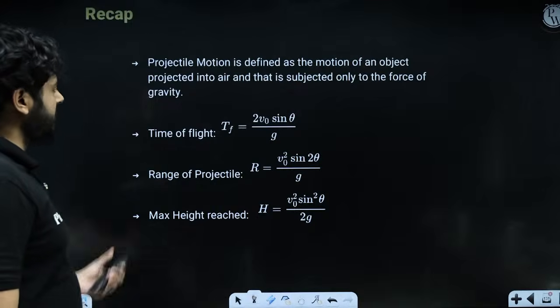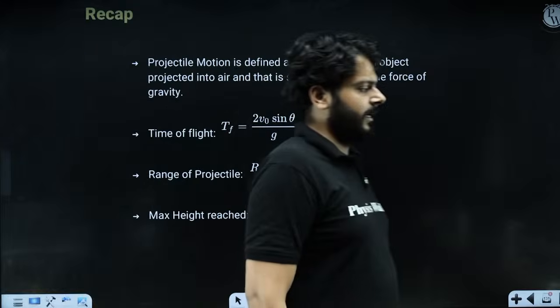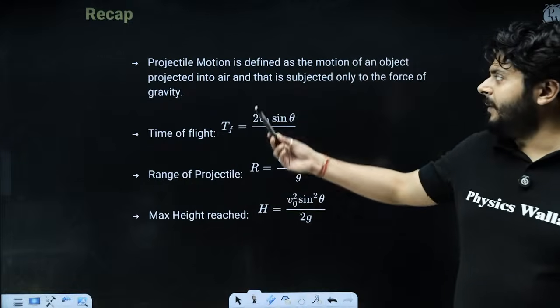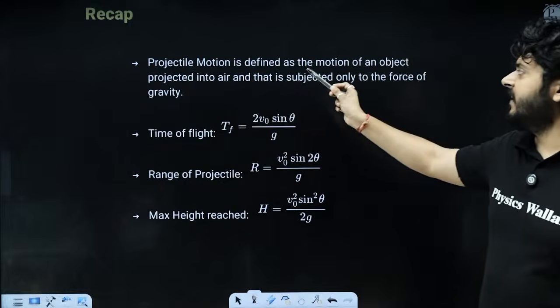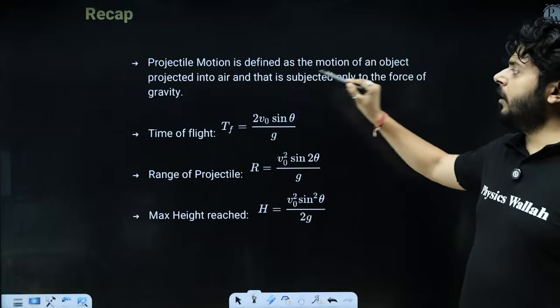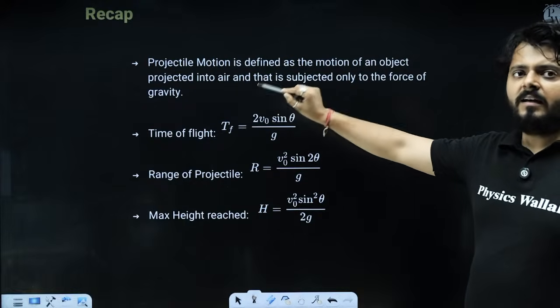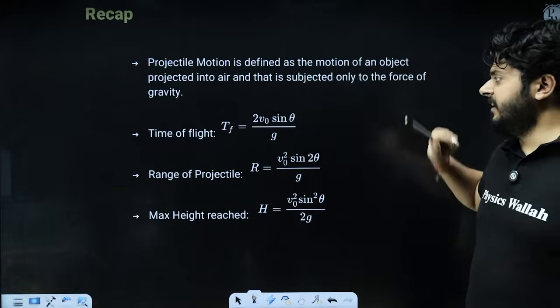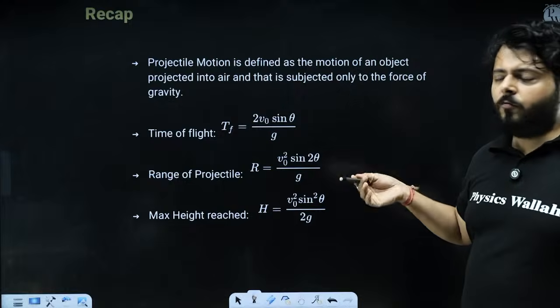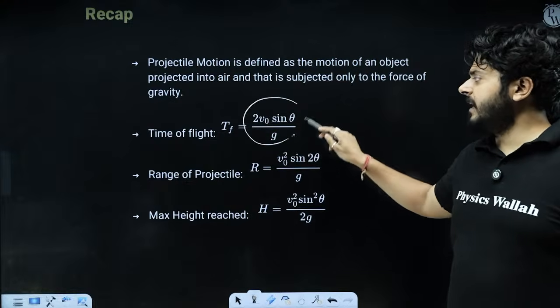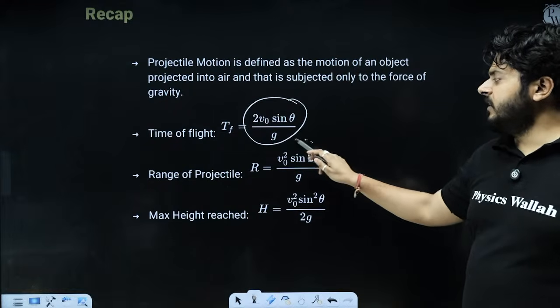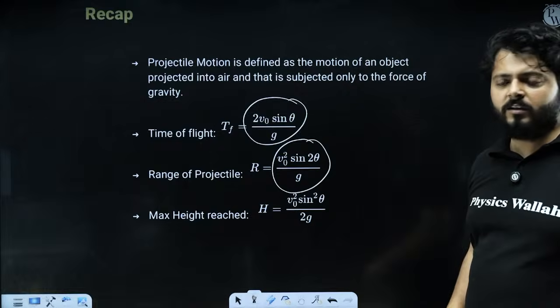All right. So this is the recap part, my dear kids. Quickly recap. The projectile motion is defined as the motion when the object is projected into the air at an angle theta less than 90 degree. The time of flight of the projectile is 2u sin theta upon g. The range of the projectile is u square sin 2 theta upon g.